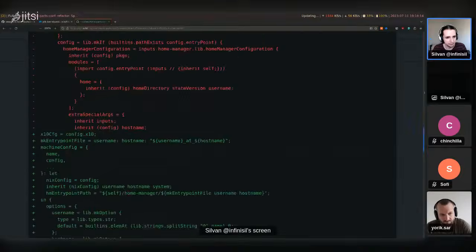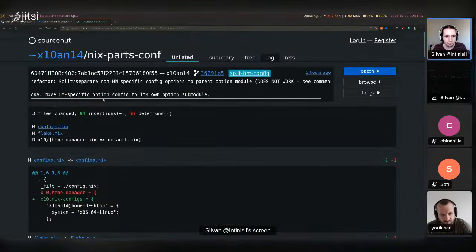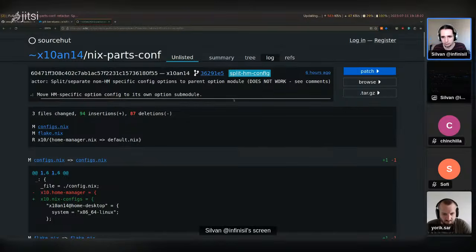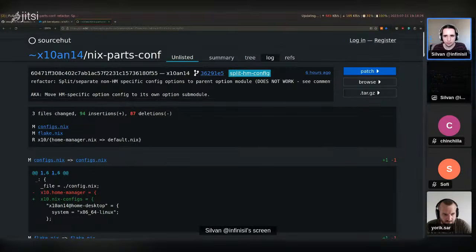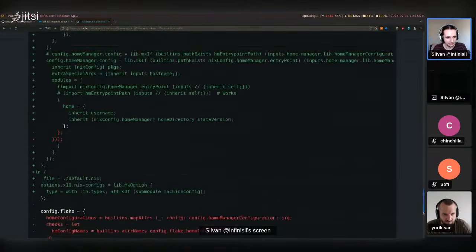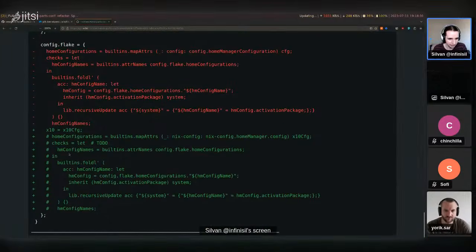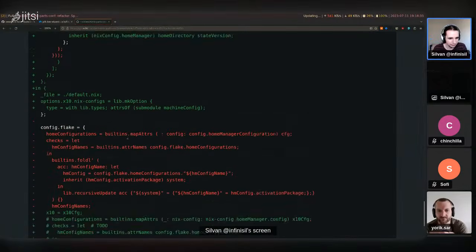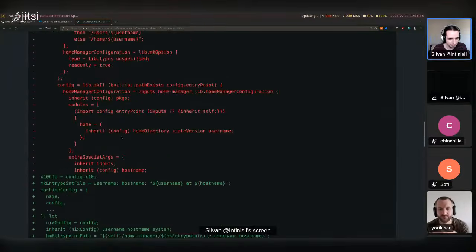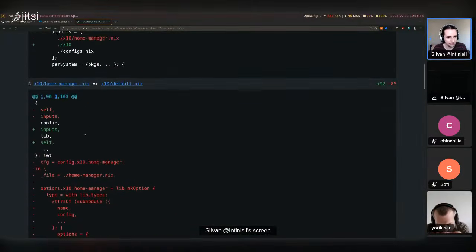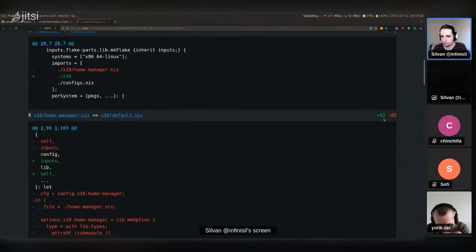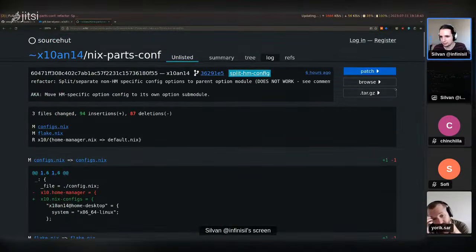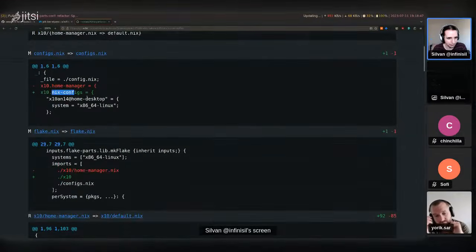Let's see. Refactor: split separate home manager specific config options to parent option module. Does not work. See comments. Where are the comments here? Or are the comments in here? This is a big example, but let me try to just look at the resulting file and see if I can spot anything that could be improved.